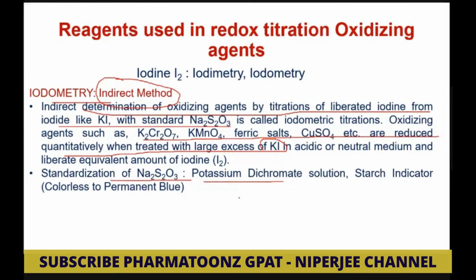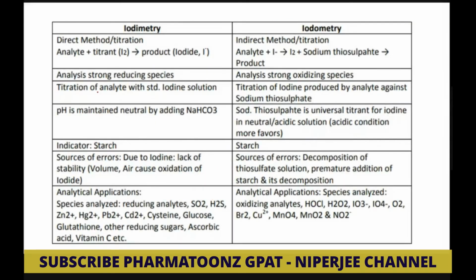For that, potassium dichromate solution is used, and starch acts as an indicator. So potassium dichromate solution is used for the standardization of sodium thiosulfate solutions. So this is the basic difference. Iodimetry is a direct method of titration, where the analyte and titrant, meaning direct iodine, is used and it is formed into iodide. Iodometry is an indirect method where the analyte reacts with the iodide and iodine is formed. And the liberated iodine is again titrated with the sodium thiosulfate solution.